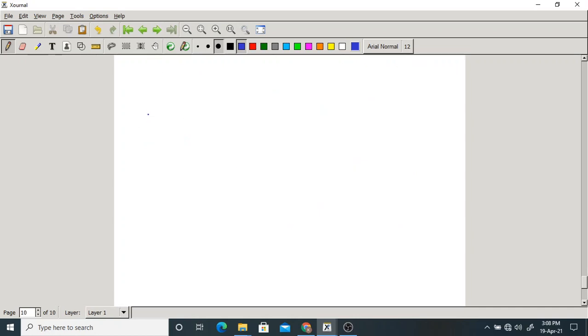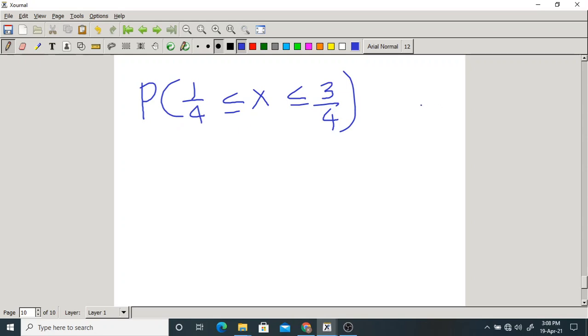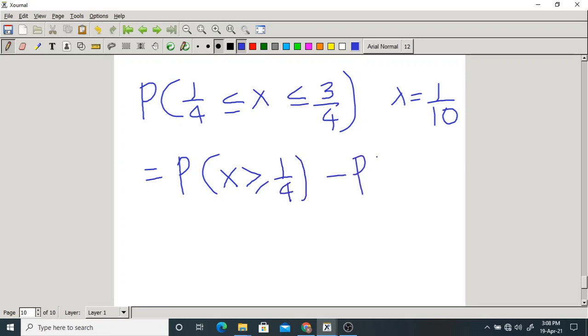Please make a note of this probability: 1/4 less than or equal to x less than or equal to 3/4. X is the exponential random variable with a mean of 10 days, which means lambda equals 1/10, because the mean is 1 by lambda. How to calculate this? It can be written as the probability that x is greater than or equal to 1/4 minus the probability that x is greater than or equal to 3/4. These things we have discussed already.